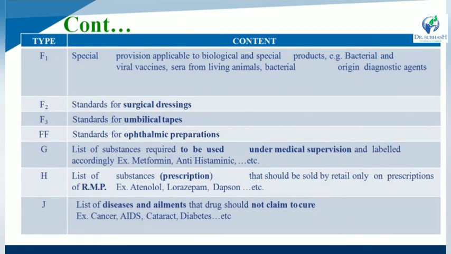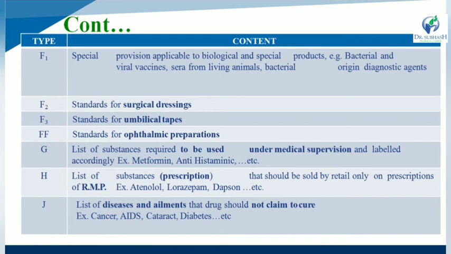Schedule F1 is one type of special provision which is applicable to biological and special products, for example bacterial and viral vaccines, sera from living animals, as well as bacterial origin diagnostic agents. So what is F1? It stands for any special provision that is directly applicable to biological and special products. While F2 stands for surgical dressings, and F3 stands for umbilical tapes.